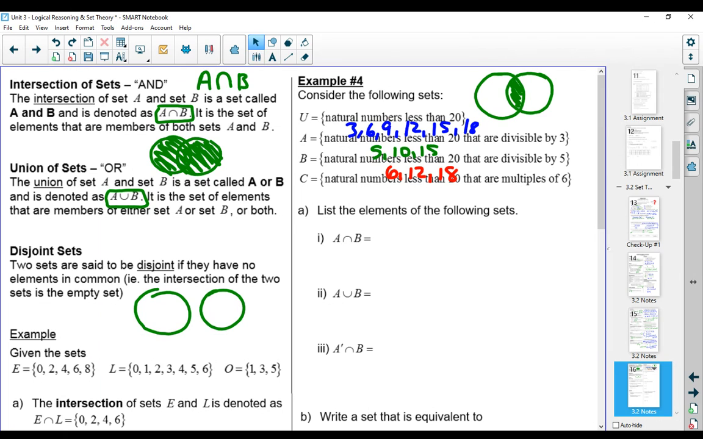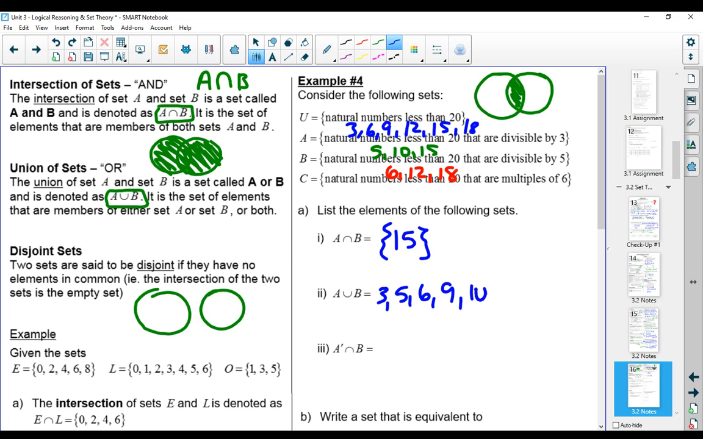Again, having those numbers in front is sometimes easier to put it all together. For the first one, if we're looking at the elements of the following sets, and we want A and B, we want all of the elements that are in both A and B. If we look, the only one there is 15. If we want to look at A or B, that means it's in A or B or both. So we'd have 3, 5, 6, 9, 10, 12, 15, and 18.